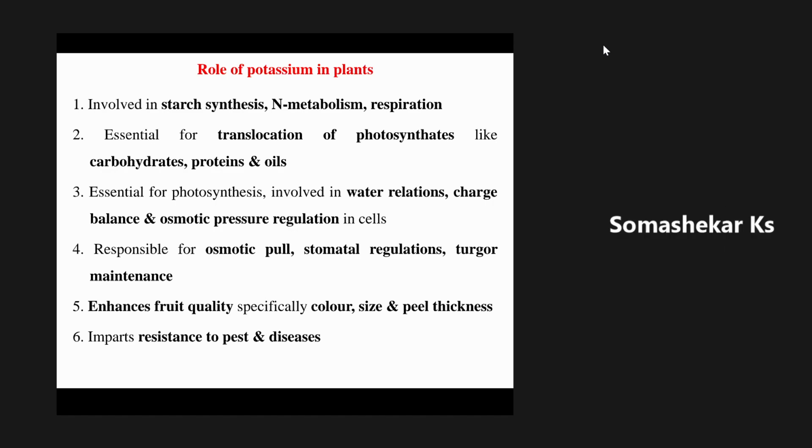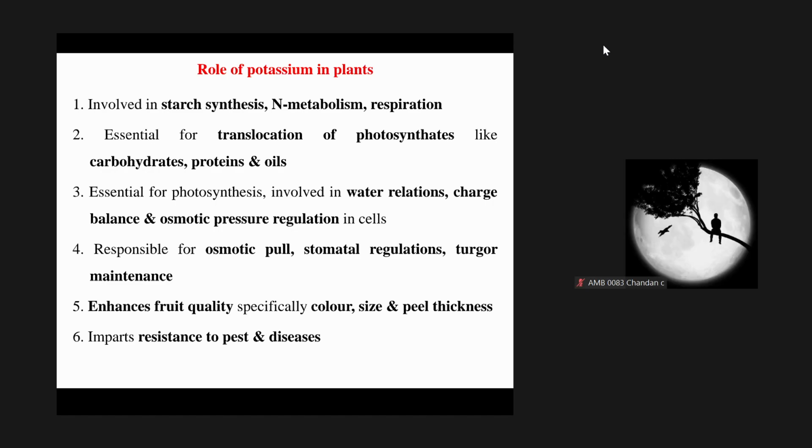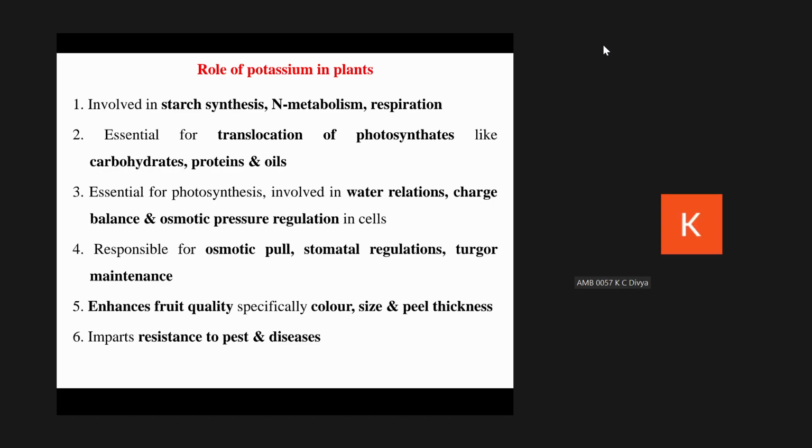0057 KC Divya. Yes, sir. Madam, mention the deficiency symptom of phosphorus. Sir, in case there is phosphorus deficiency in plants, it leads to stunted growth and it also delays plant development, sir. And there will be bluish green leaves, and in conditions of continued deficiency in older leaves, sir, it becomes bronze and at last reddish purple tips will appear, sir, at the leaf margins.